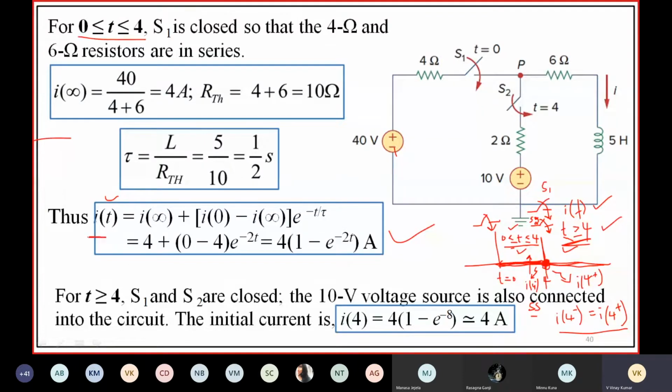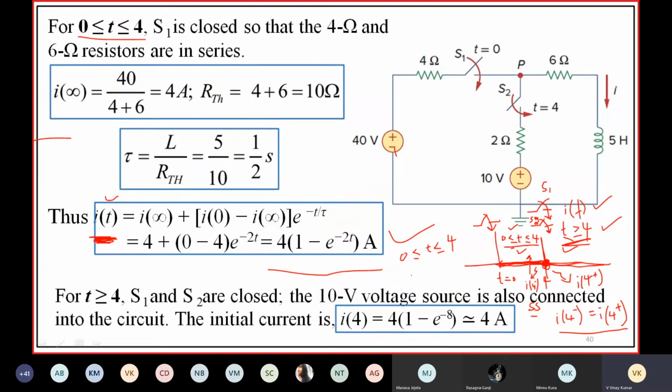This is I of t, we have this expression, 4 into 1 minus e power minus 2t. Let us find I of 4 minus. This is the expression for the interval 0 less than or equal to t less than or equal to 4.